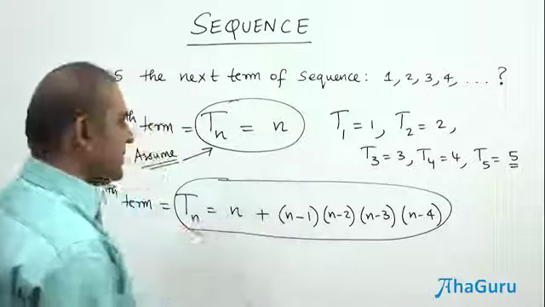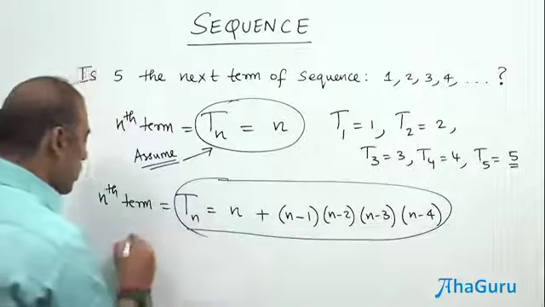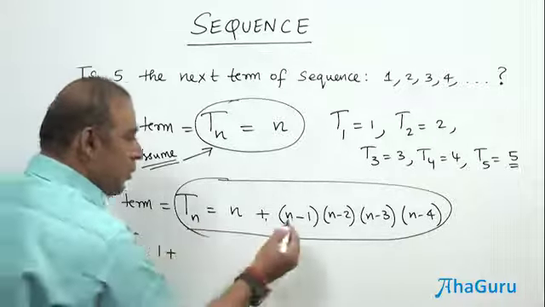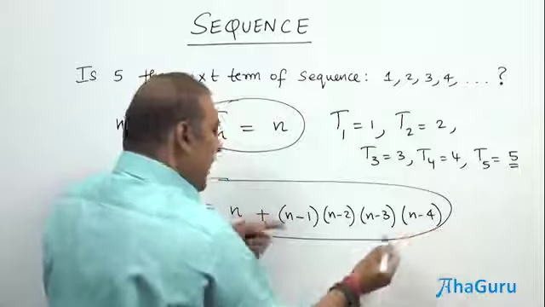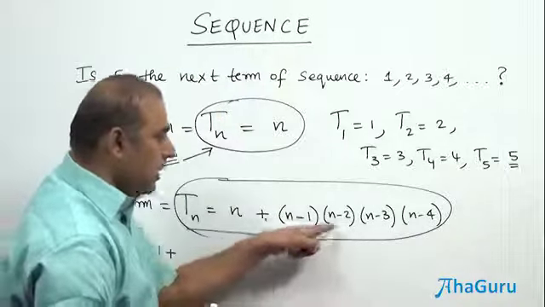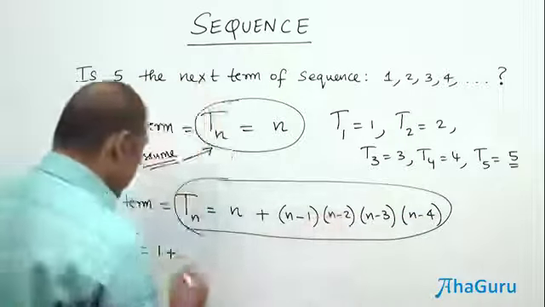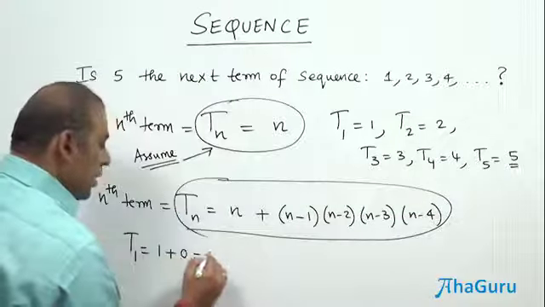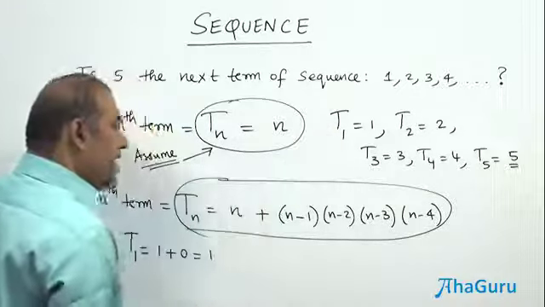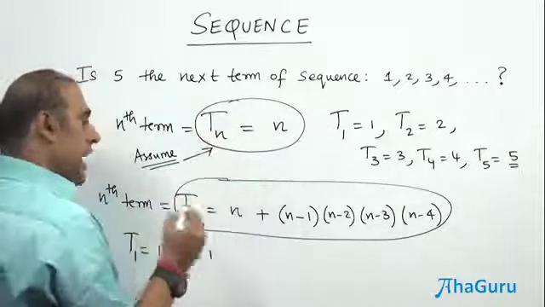But let us take the expression as it is. What happens to t1? t1 is 1 plus, what will happen to this part? We need not fully calculate. When you substitute 1 here, 1 minus 1 becomes 0, and whatever results here, the product is going to be 0. So 1 plus 0, which is 1. Therefore, the first term is also going to be 1 for this rule as well as the earlier rule.